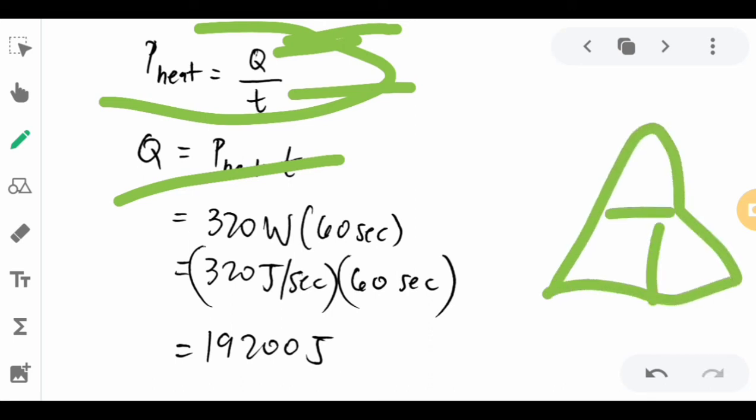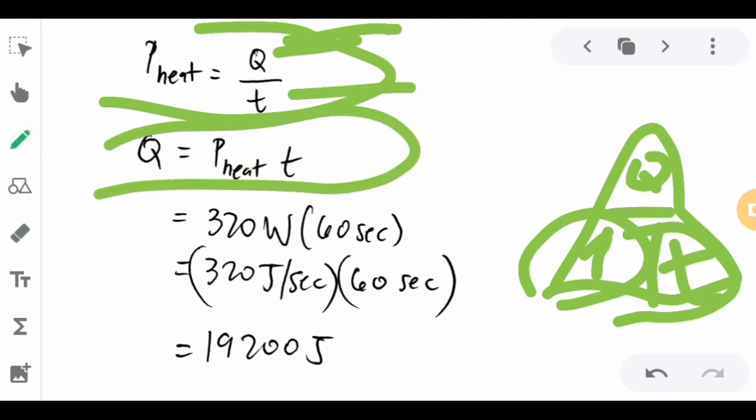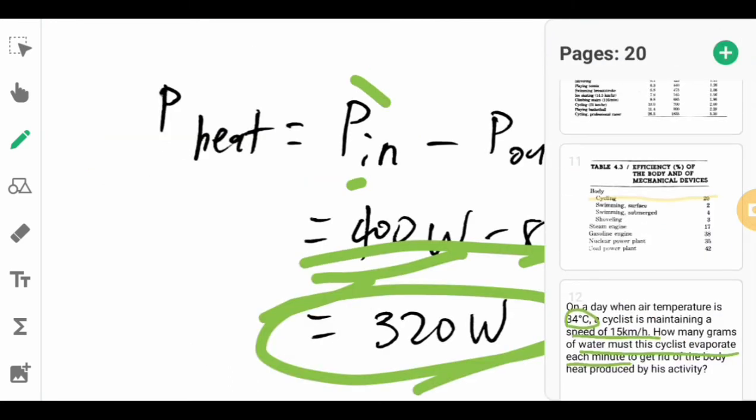So we have here the heat, the P, and then the Q, and then the T. Since we are looking for the Q, or the energy, this is multiplying the waste heat to the time. Multiplying that, you will have this formula. The waste heat is 320 watts from the previous solution. And then the time is 60 seconds since you are being asked per minute.